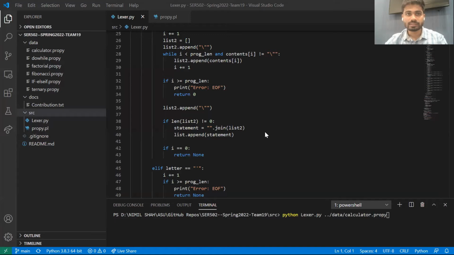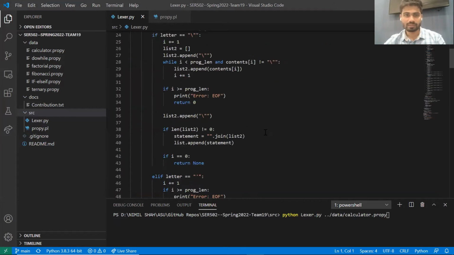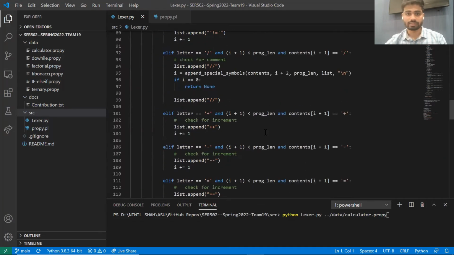Okay, so this is our entire Python script. We have implemented our tokenizer in Python. And as you can see, we are taking as an input a ProPy file. After that, lexical analysis is done, which results in a list of meaningful tokens. That is, lexical analysis is done character by character through the entire file, which generates a list of meaningful tokens. So that's all in this Python file.